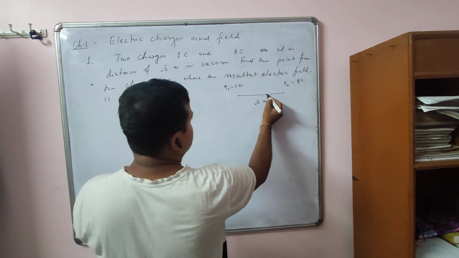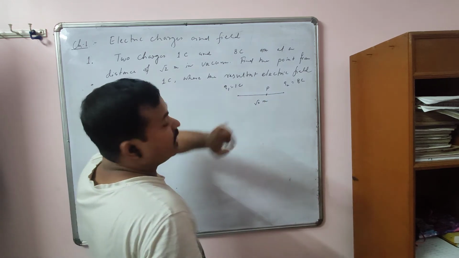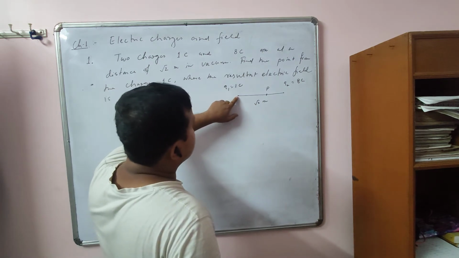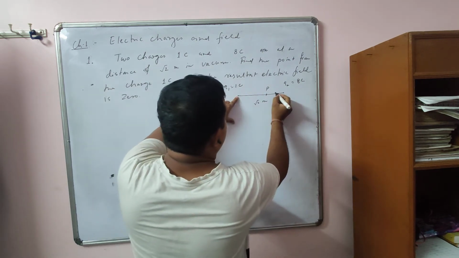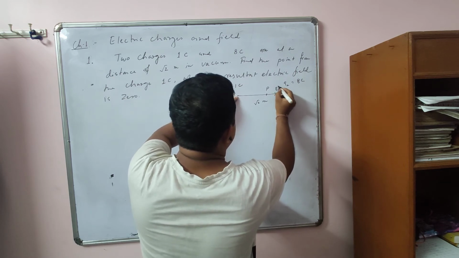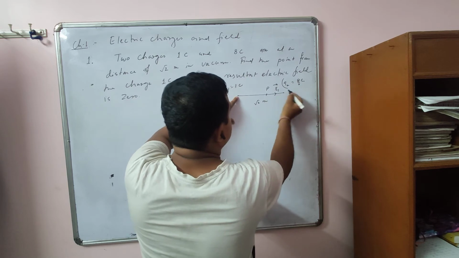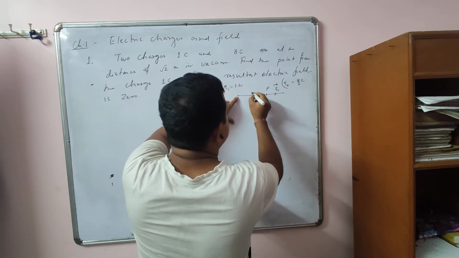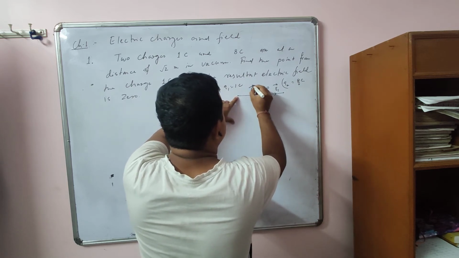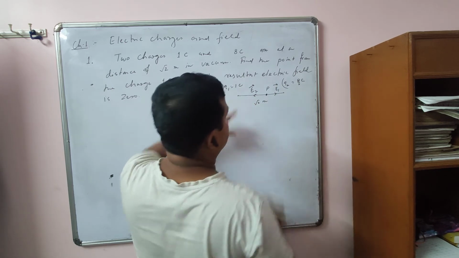Suppose at this point the electric field is 0. Now you have to find the direction of electric field. Here this is positive, so the direction is outward, away from this charge, so it is E1. Then for Q2, this is also positive, so it is outward, away from the charge Q2, so it is E2.